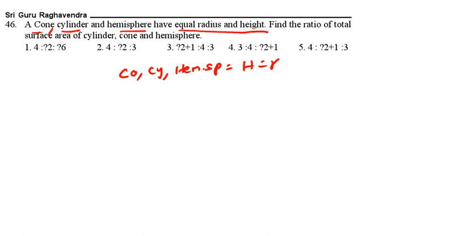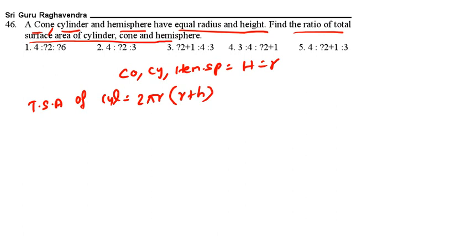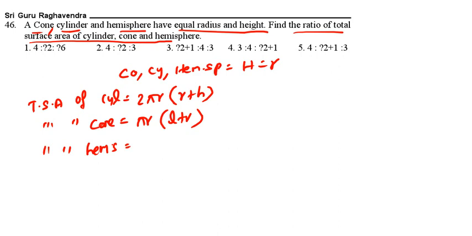Height is also R, radius is also R. Find the ratio for the total surface area of cylinder, cone, hemisphere. Total surface area of cylinder, the formula is 2 pi r of R plus H. Total surface area of cone is pi r of L plus R, where L is the slant height. Total surface area of hemisphere is equal to 3 pi r square.